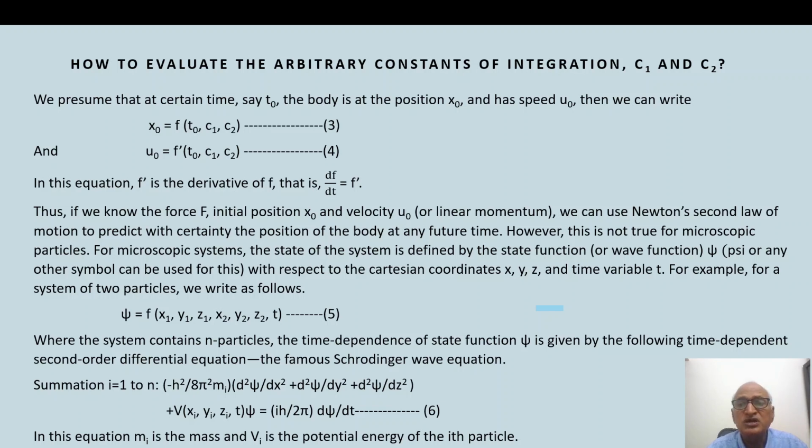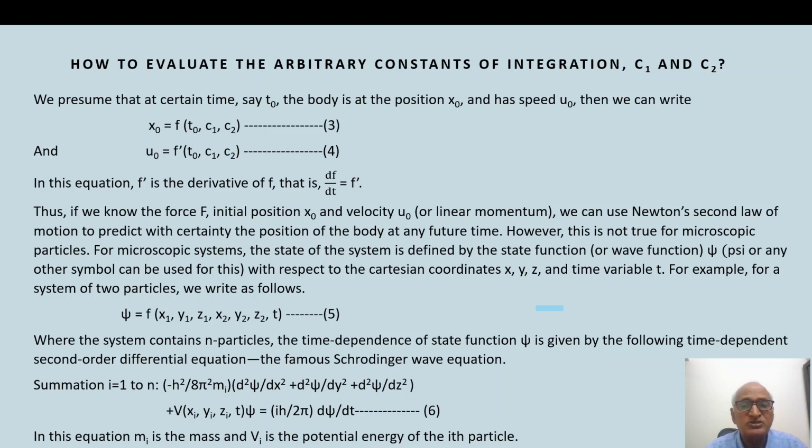However, this is not true for microscopic particles. For microscopic systems, the state of the system is defined by the state function or wave function psi, or any other symbol can be used, with respect to the Cartesian coordinates x, y, z and time variable t. For example, for a system of two particles, we write psi as a function of x1, y1, z1, x2, y2, z2, t. But the system contains n particles.